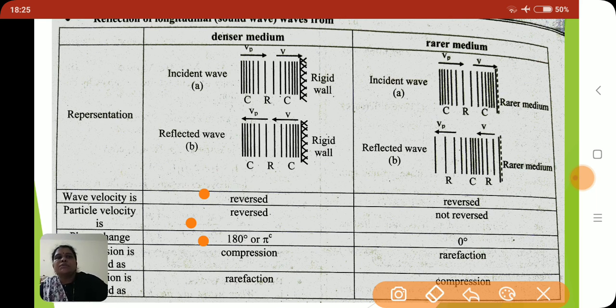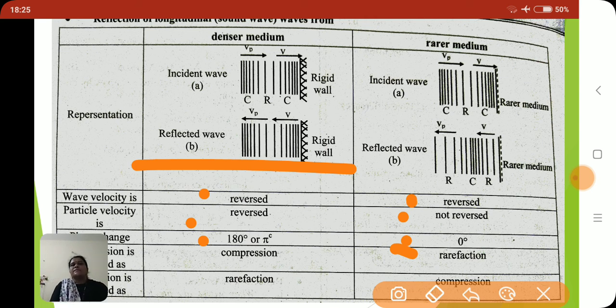But whenever longitudinal waves fall on the rarer medium, compression is reflected in the form of rarefaction and rarefaction is reflected in the form of compression. That means particle velocity is not reversed here. Here wave velocity is reversed, and the phase difference is 0 degrees. So friends, by using that table you can easily study the reflection of transverse waves and longitudinal waves through the denser medium and rarer medium.